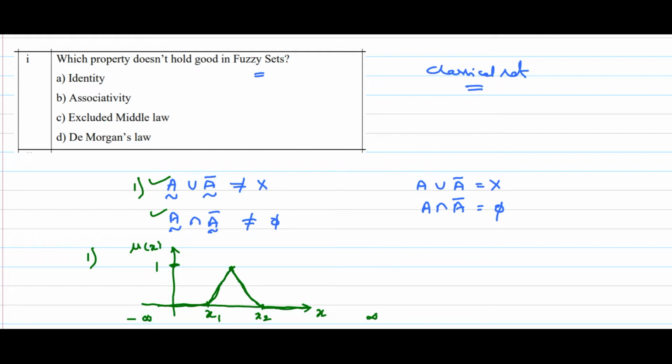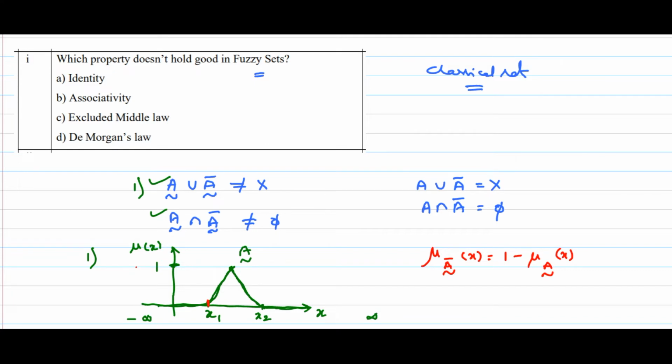Now this is my A, fuzzy set A. Now I want to convert this into A bar. As we know, mu of A bar of x is equal to 1 minus mu A of x. So from minus infinity to x1, A value is 0. If I substitute here it will be 1. So A bar value will be 1.